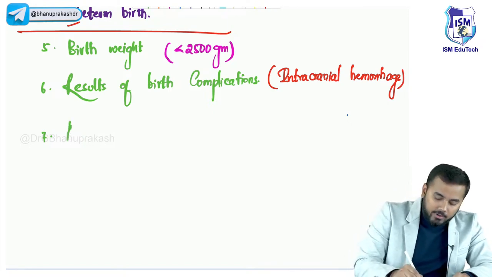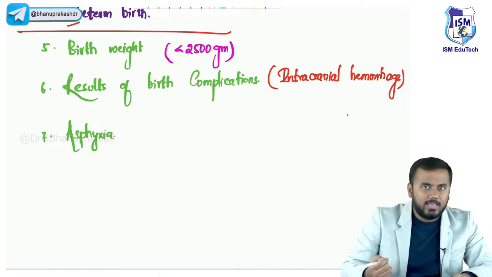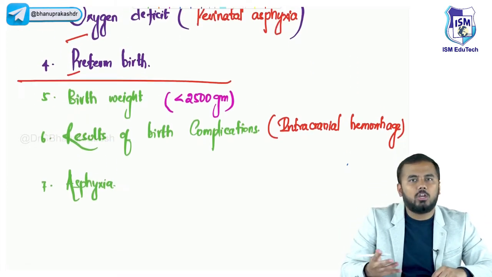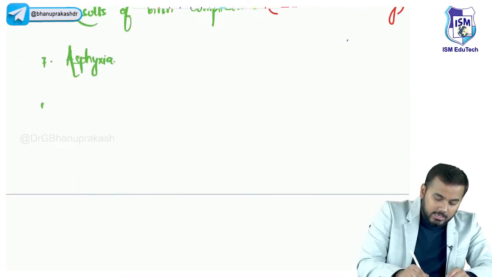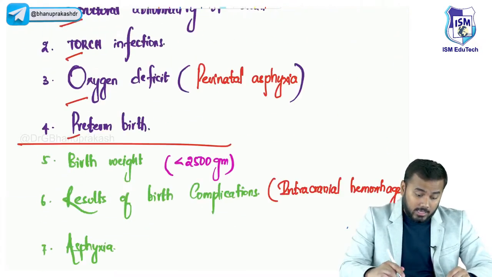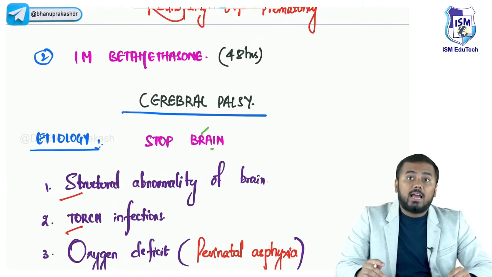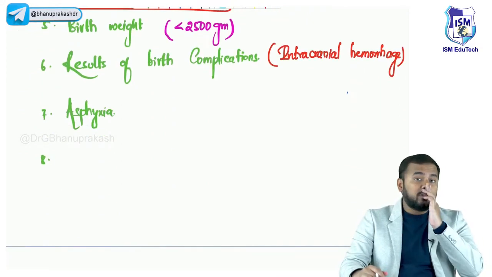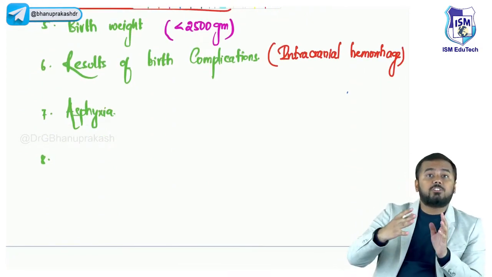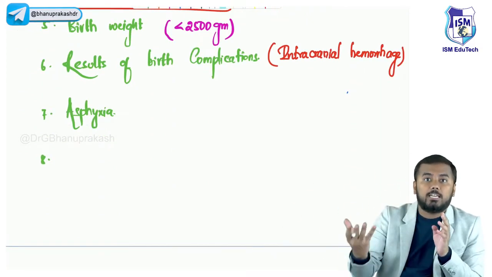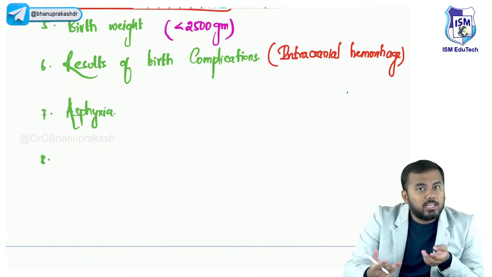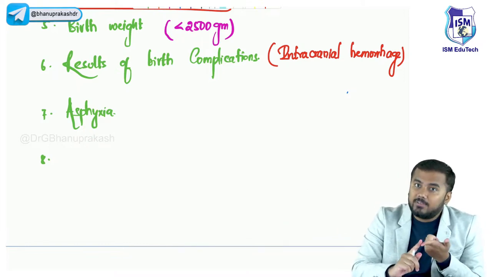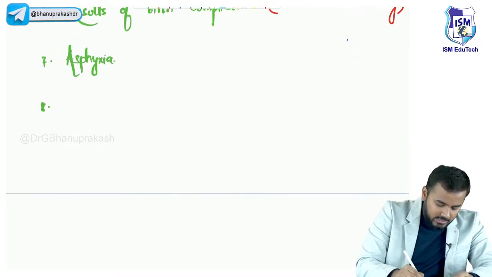A. What does A stand for? Asphyxia. Again, for the mnemonic's sake, I'm repeating the same thing. Asphyxia means the same perinatal asphyxia, not a new thing. Okay? Next important thing is I. What does I stand for? I stands for infections. Infections here does not mean TORCH infections. It means infections which develop after birth, postnatally. What infections can there be postnatally? There can be meningitis, there can be encephalitis, right?